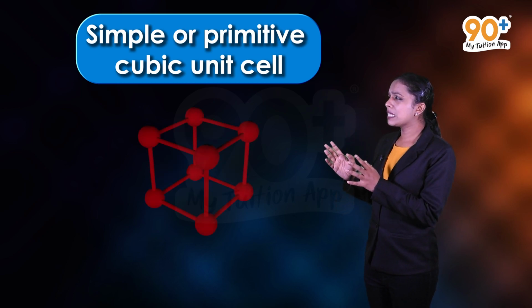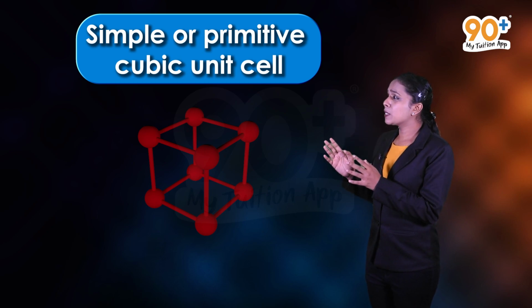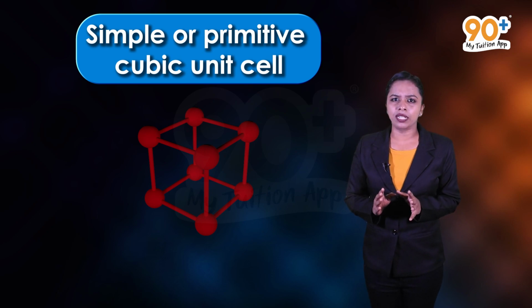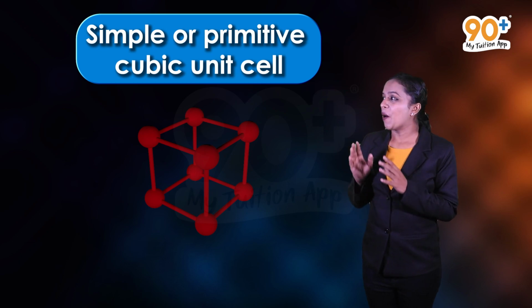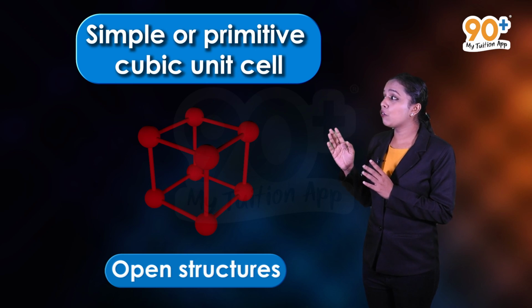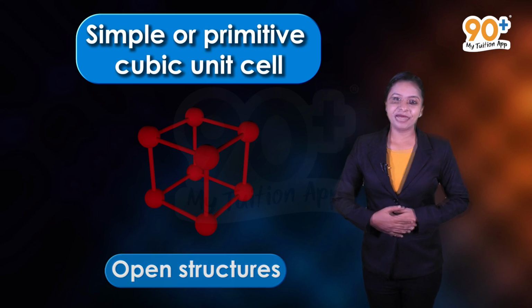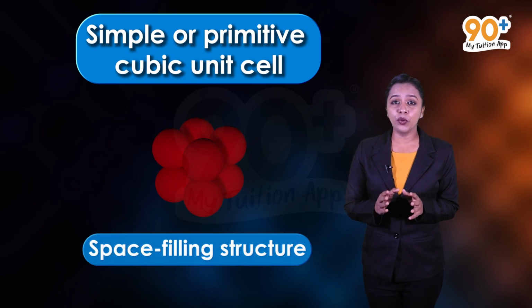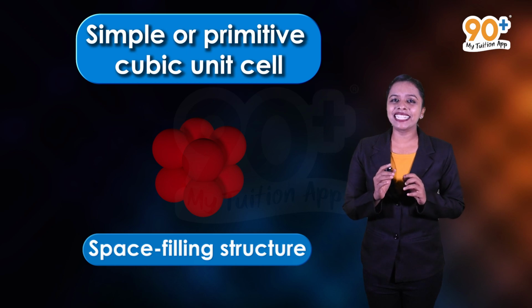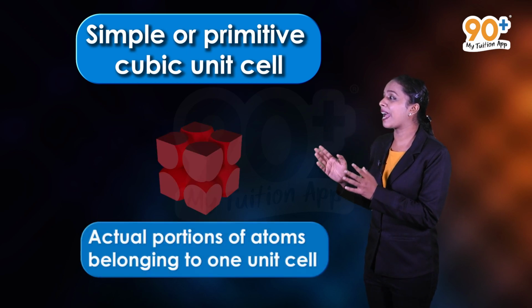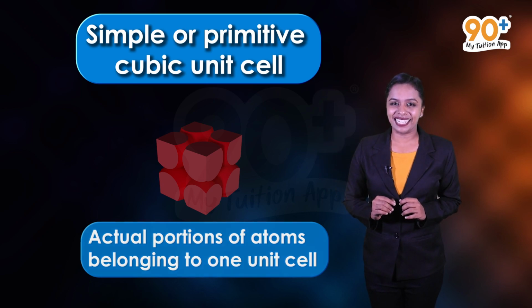Here you can see some small spheres. Each small sphere represents only the center of the particle occupying that position and not its actual size. Such structures are called open structures. Well, the arrangement of particles is easier to follow in open structures. Using this, we can understand the space-filling representation of unit cell with actual particle size. And this shows the actual portions of different atoms present in a cubic unit cell.